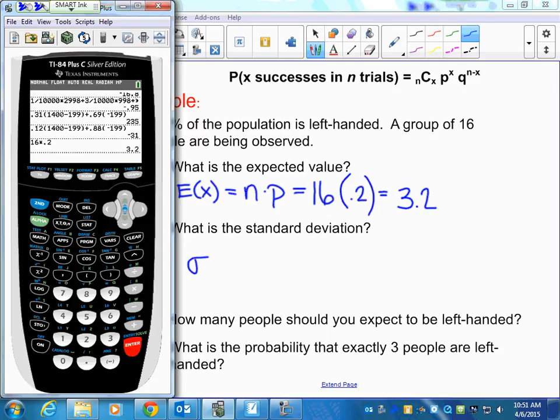Now, the next part you're going to have to do is the standard deviation. And they use this symbol that's called sigma for standard deviation. You might remember that from first semester too. And what we have to do here is we're going to take the square root of n times p times q.